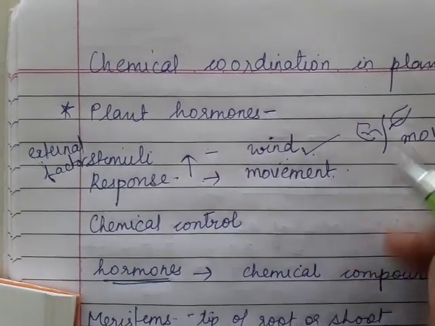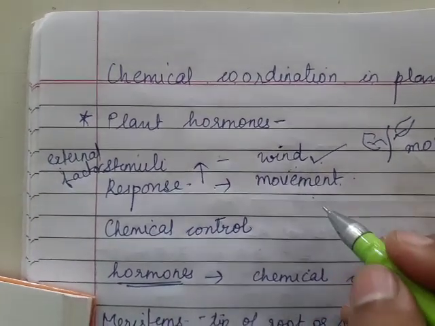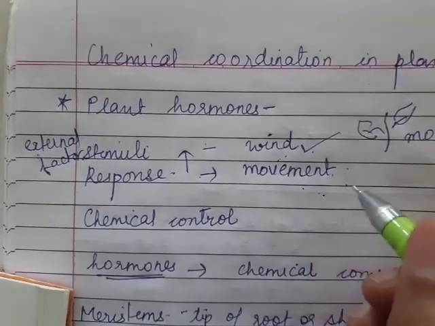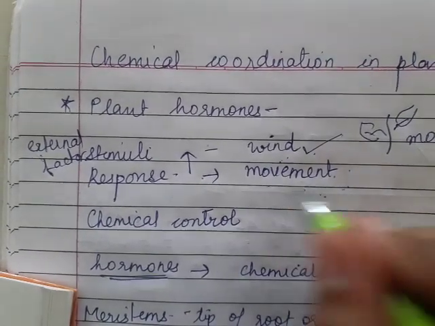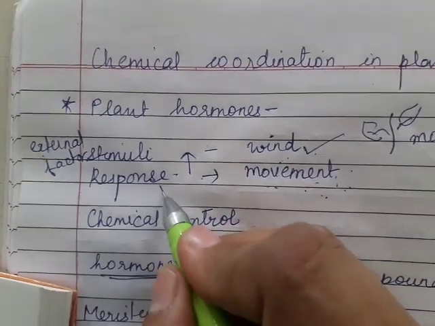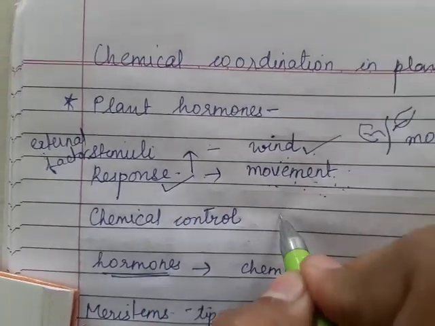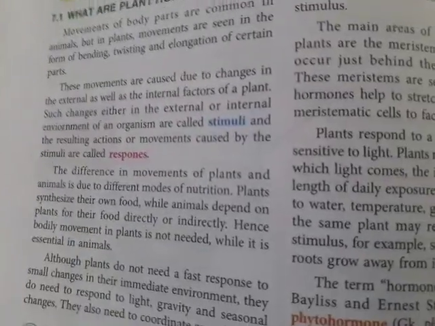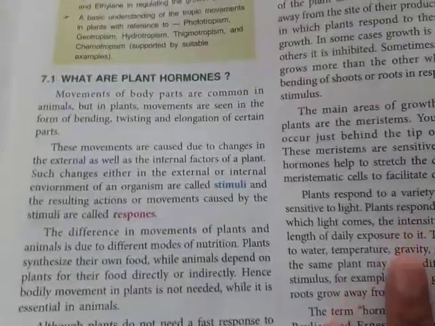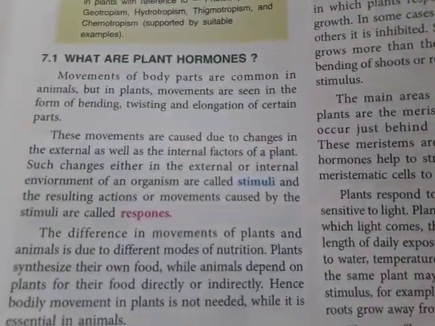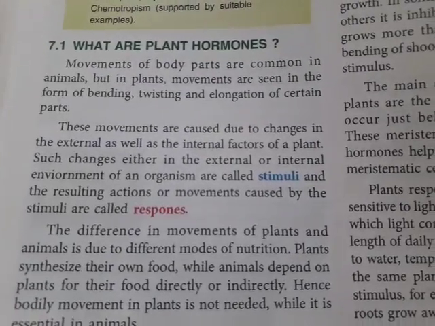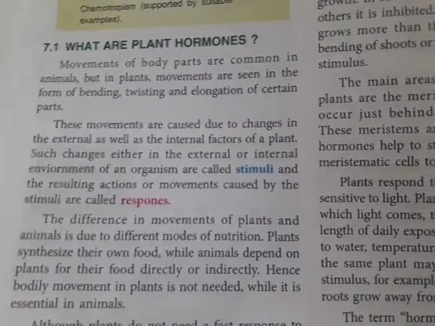And in the turgor movement, can we say it is an internal factor? Because of that internal factor there is a bending or movement in the plant, so it is a response that is given. Plants also give certain responses. So we can say that changes in the external or internal environment of an organism are the stimuli, and the resulting actions are called the responses. I hope you are clear with it.